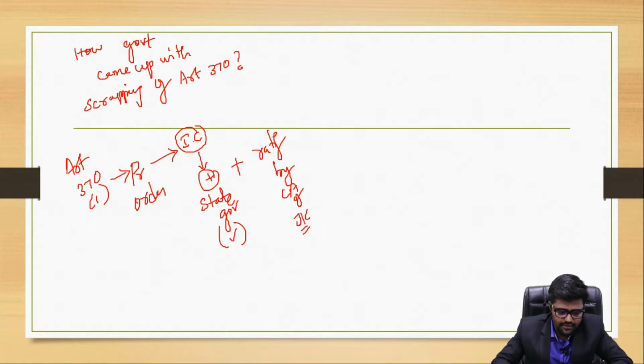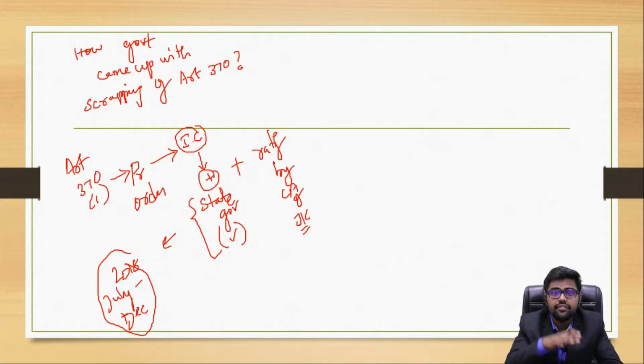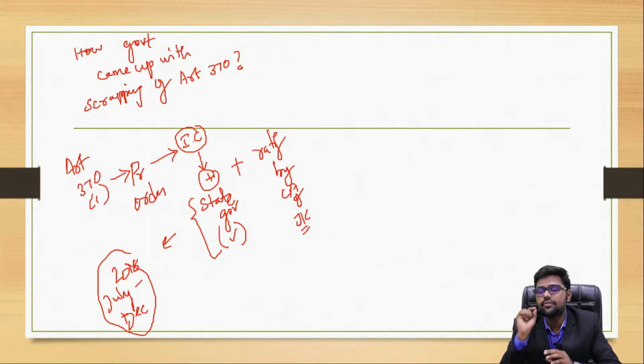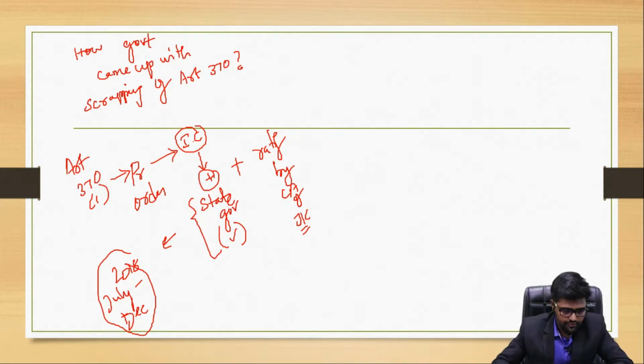Now what government did is, in 2018 from July to December there was a governor's rule in Jammu and Kashmir. Why governor's rule? Because president rule is not applicable to Jammu and Kashmir in the first place. Yes, it is applicable after the 6 months of the governor's rule. Where does this governor's rule come from? It comes from Article 370 in order to meet the emergency situation. So from July to December in 2018 there was a governor's rule.